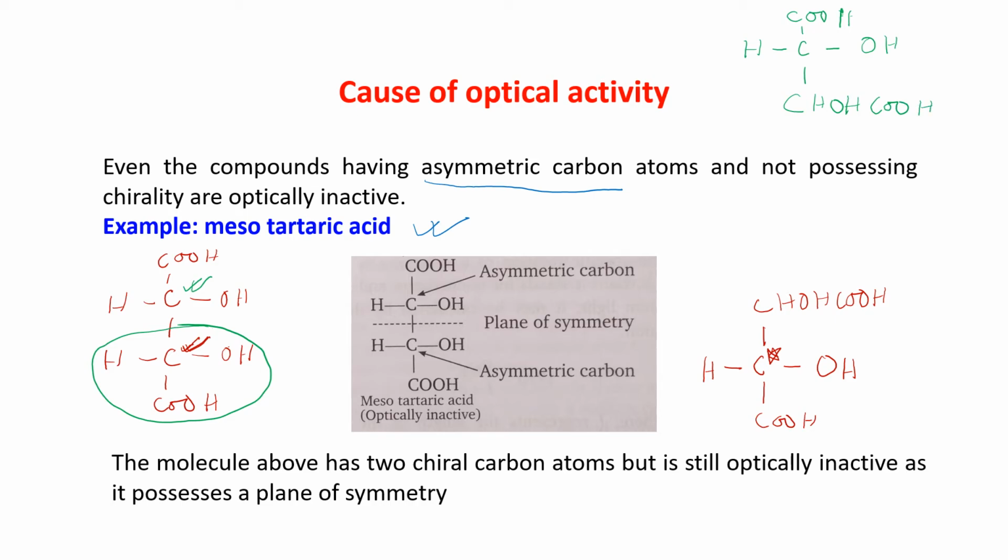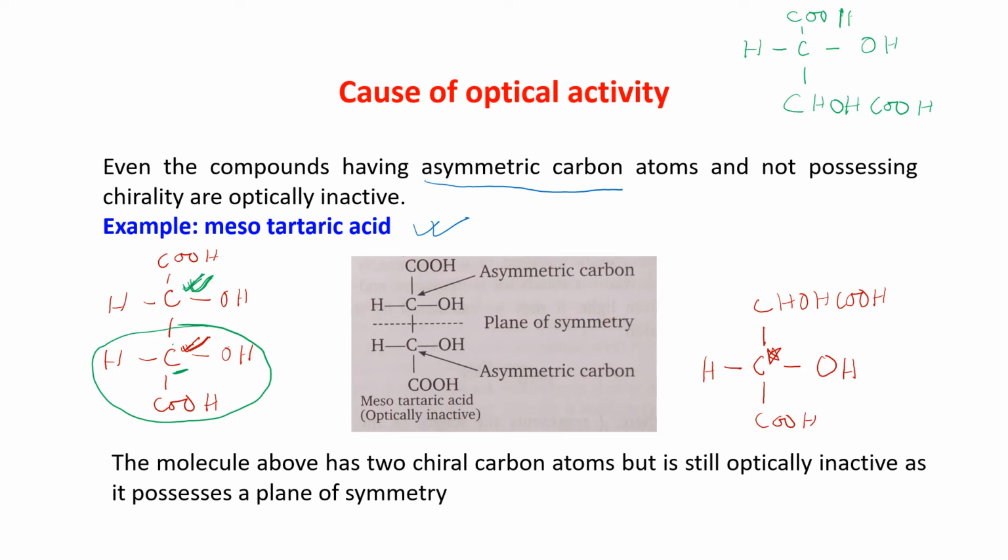So if I write it separately, this particular carbon atom is an asymmetric carbon atom, and this carbon atom is also an asymmetric carbon atom. So this compound has asymmetric carbon atoms, so it should show optical activity because chirality is present. But it is not possessing chirality.